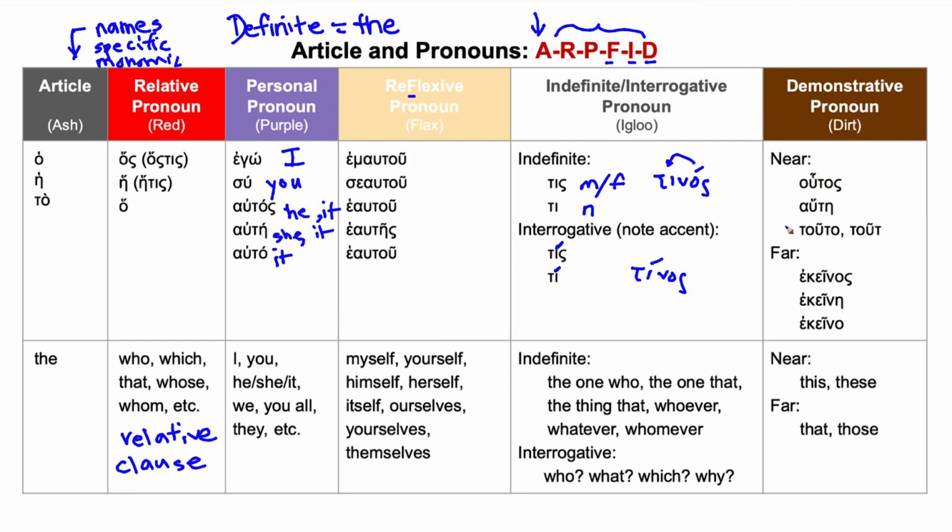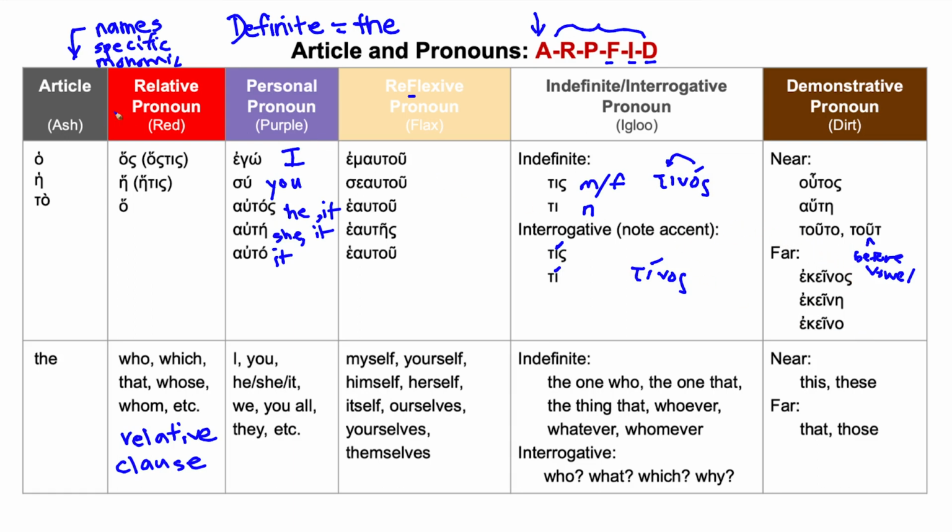We have the near demonstratives and the far demonstratives. Just like in English, we have near and far. So indicating something closer to you, you would say this or that, depending on whether it's far. So I like this one, but not that one. In Greek, you have the same. For the near, you have houtos, haute, touto, or tout-, this is before vowels. So before a vowel. And then the far is ekeinos, ekeine, ekeino, masculine, feminine, neuter. And we'll see more of that in the future.